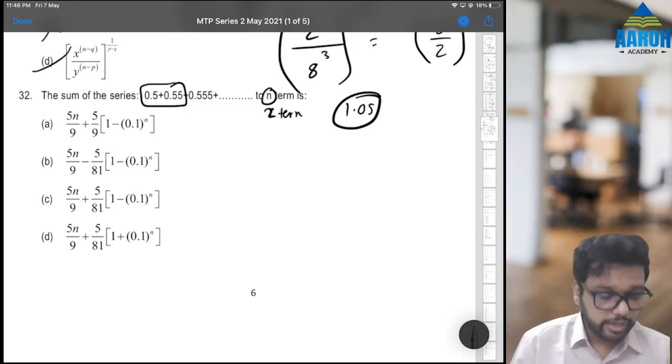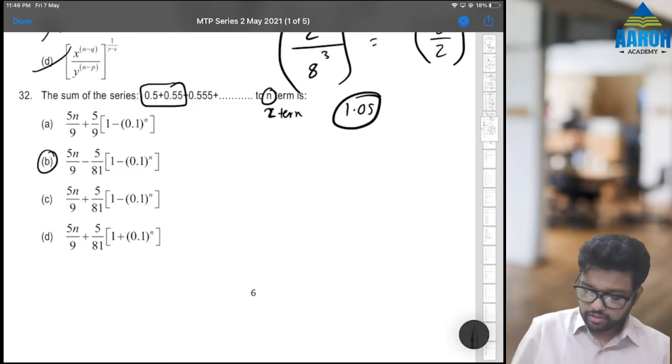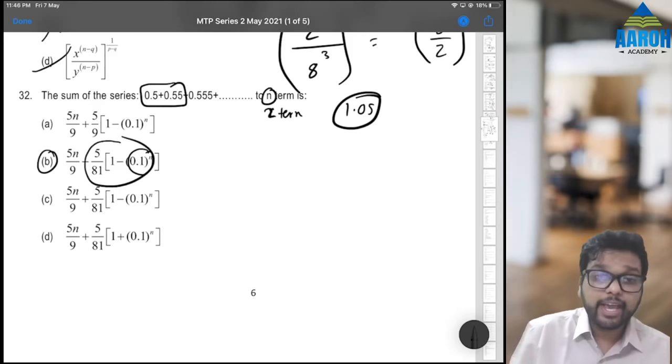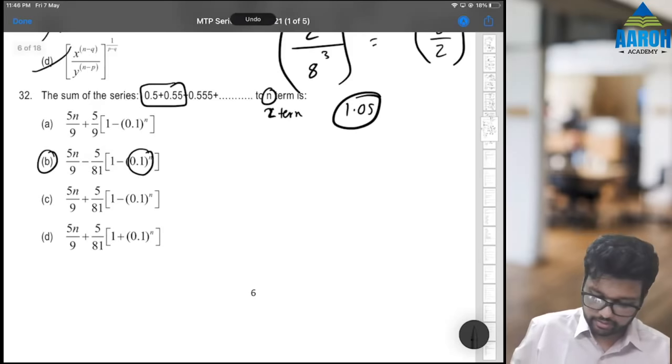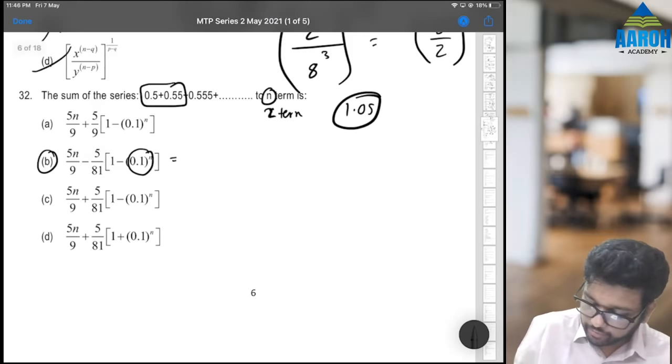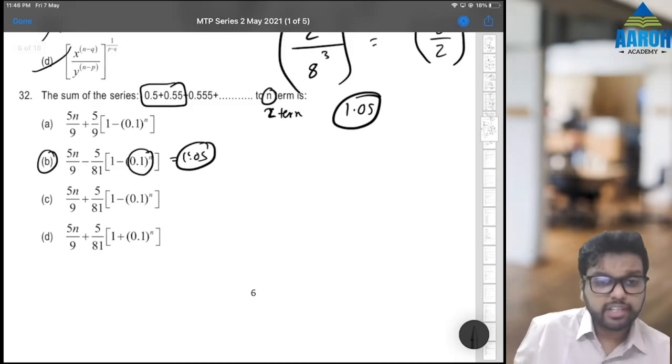No, that gives us 1.6611 something, so that is not correct. Second, 0.1 raised to 2, subtract it from 1, into 5 by 81. This should be put as M minus, because it is subtraction, and 5 into 2 by 9. This should be put as M plus. If we press MRC, we get 1.05. This is the correct answer.